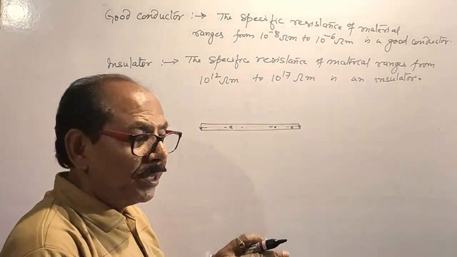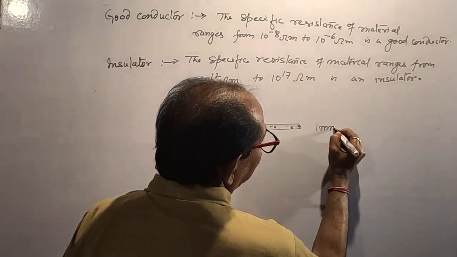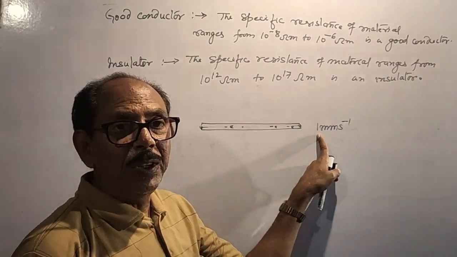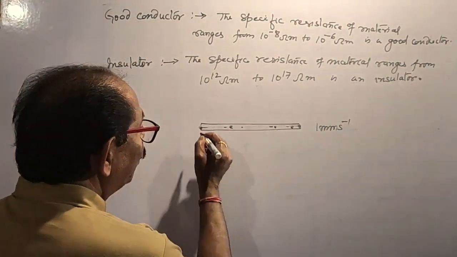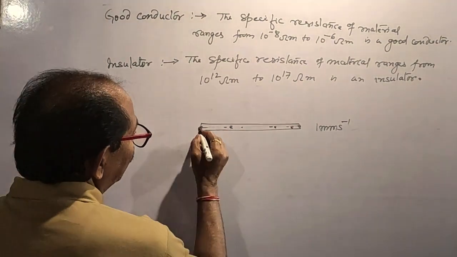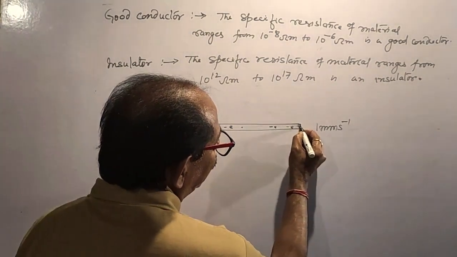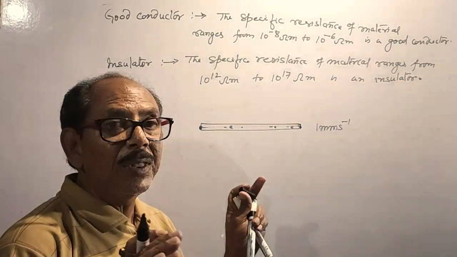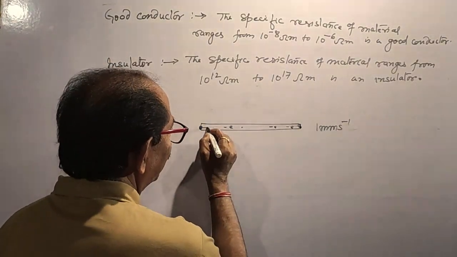Drift velocity. In copper material, we can say it is 1 millimeter per second. That means in copper metal the drift velocity of the electron is 1 millimeter per second. But when we provide electricity at this end, it immediately reaches the other end, that means nearly with the speed of light. How is it possible?